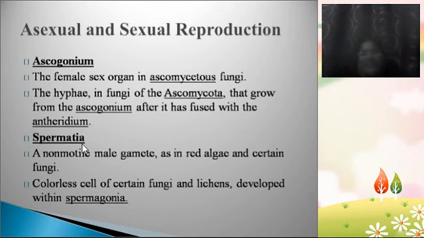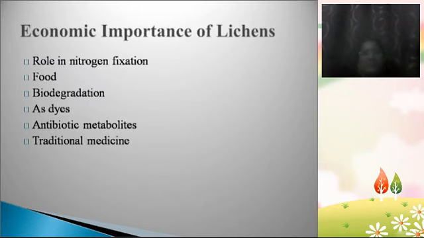So algae are mainly meant for the preparation of food and photosynthesis, whereas the fungal part takes care of the reproduction in lichens. That is why, because the fungal part is mainly taking care of the reproduction, the structure is named based on the fungal part, the ascogonium. So this is about the sexual reproductive structures in the lichens.